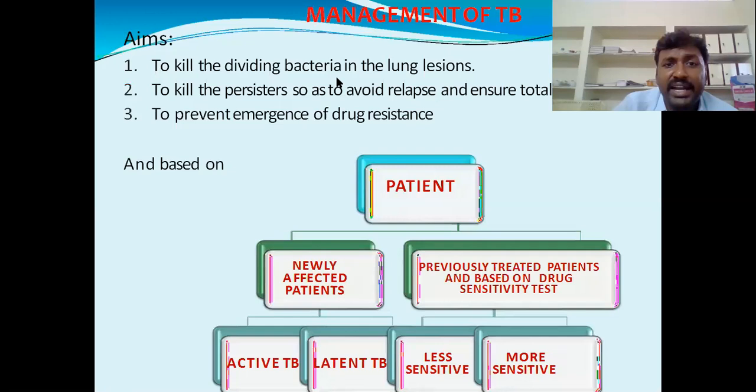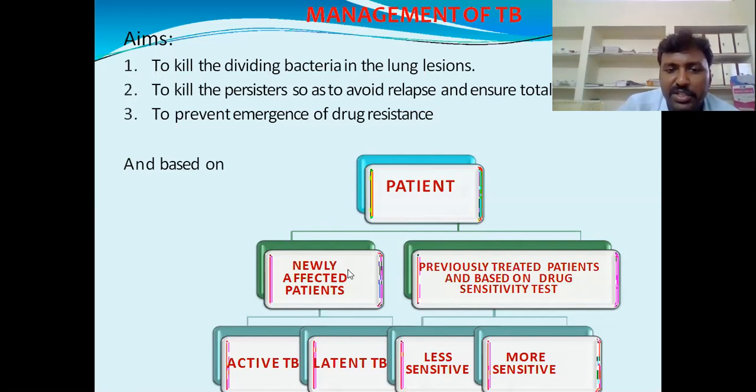The first aim is to kill the dividing bacteria in the lung lesions. Second, to kill persisters so as to avoid relapse and ensure total cure. Third, to prevent the emergence of drug resistance. If you fulfill these three, then automatically the patient will be free from tuberculosis.